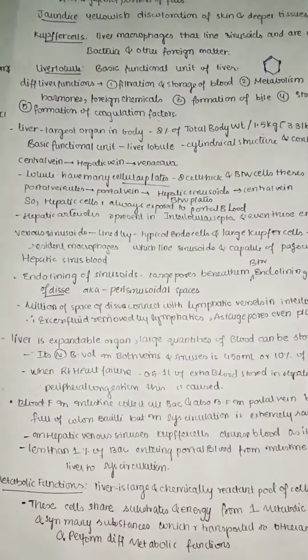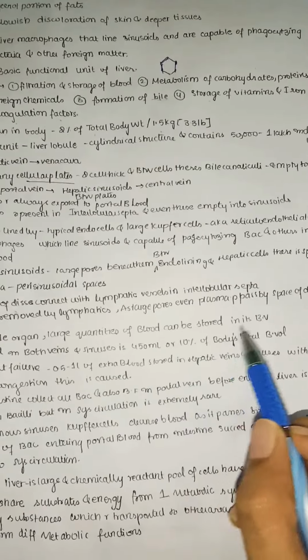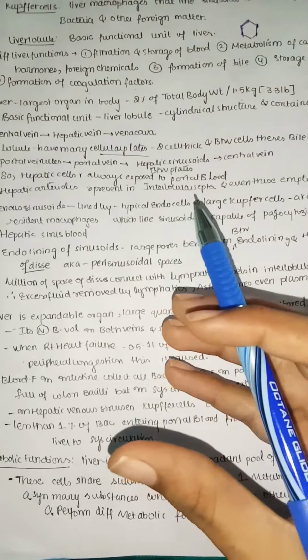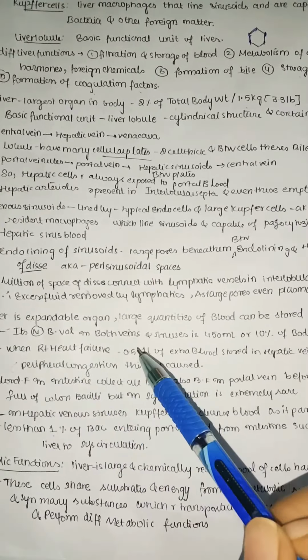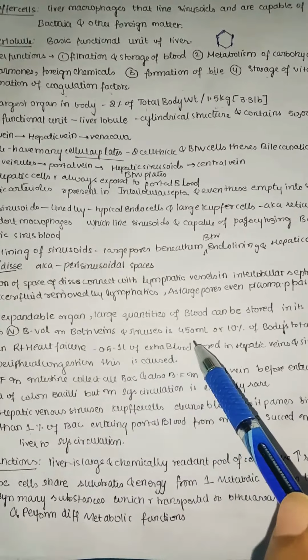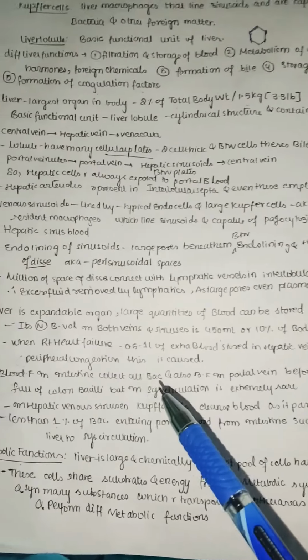The liver is actually an expandable organ. Large quantities of blood can be stored in its blood vessels. As it is expandable, it can store a lot of blood. Its normal blood volume in both veins and sinuses is about 450 milliliters, about 10% of the body's total blood volume.